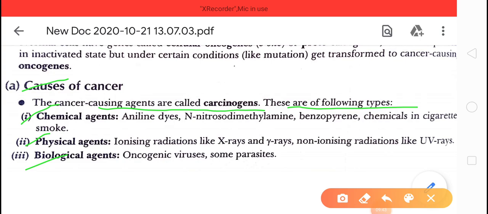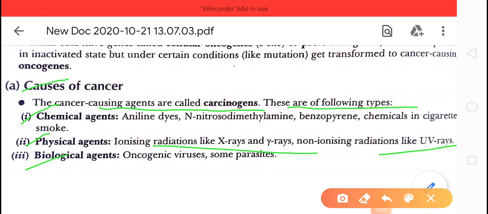Other chemicals also cause cancer, like aniline dyes, benzopyrene, and chemicals like tobacco. Physical agents are ionizing radiation and non-ionizing radiation. Ionizing radiation like X-rays, gamma rays, and non-ionizing, that is UV rays.